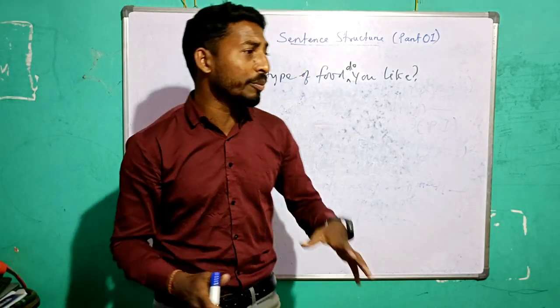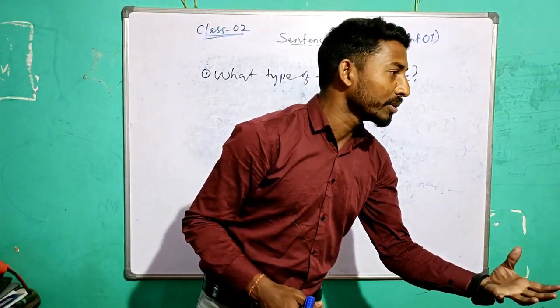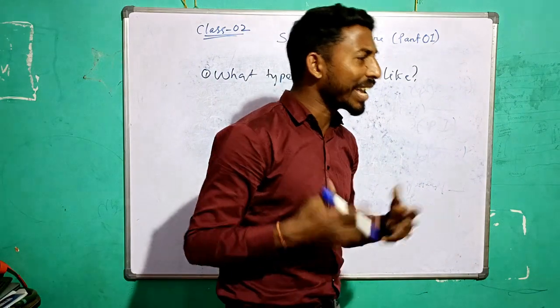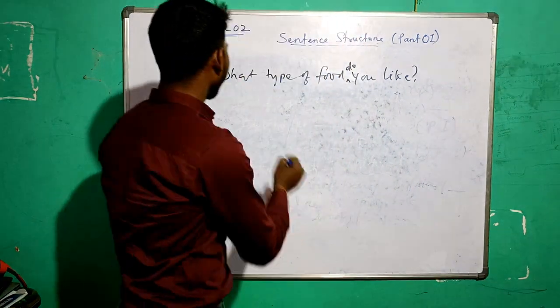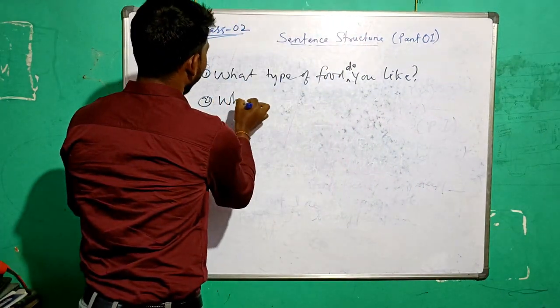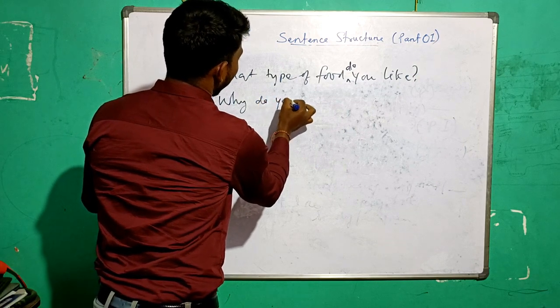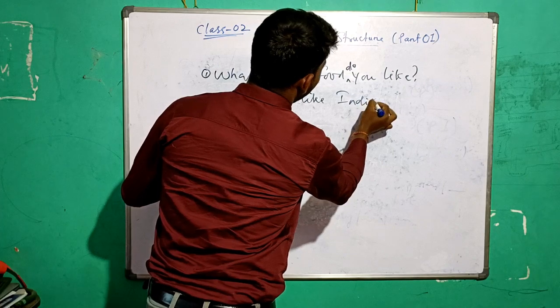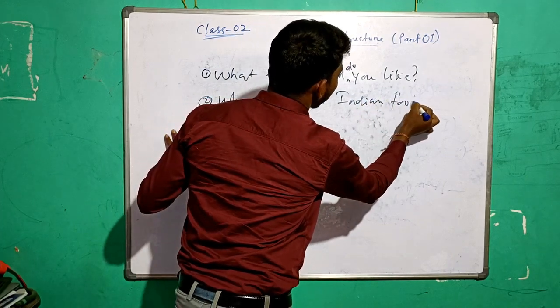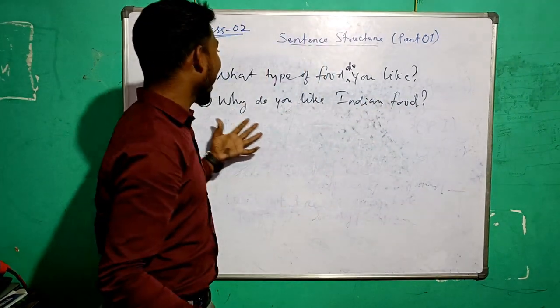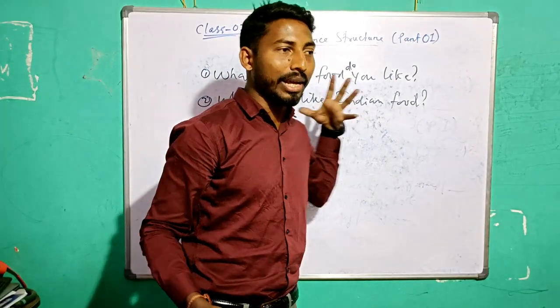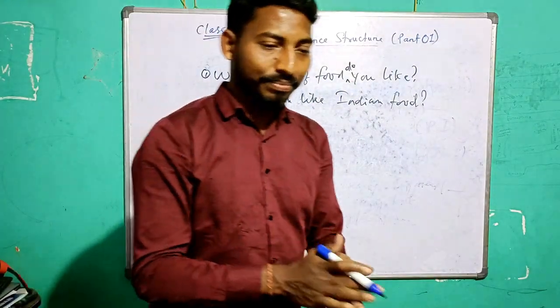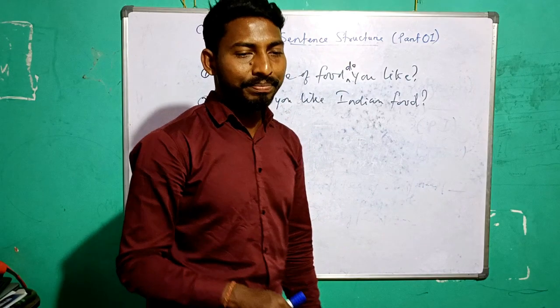Now the next question will be, why do you like Chinese food? Indian food. Okay, why do you like Indian food? Because it has so many spices, flavors. Now you have to answer from this question only. I like Indian food because it has so many spices.